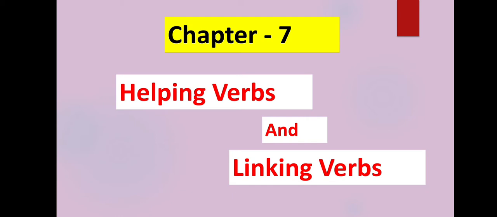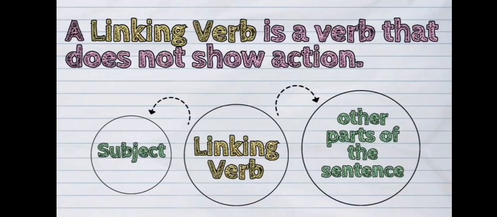Children, before telling you about helping verbs and linking verbs, you all should know about verb. A verb is a doing word that shows an action, an event, or a state. A sentence may either have a main verb, a helping verb, or both. In this chapter, we'll study about helping verbs and linking verbs.